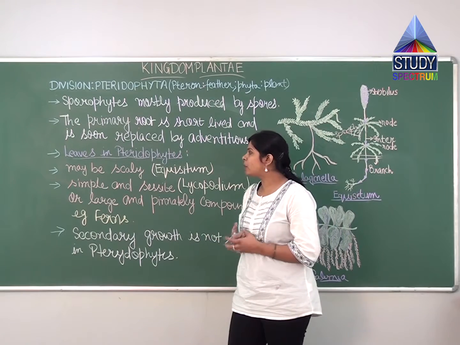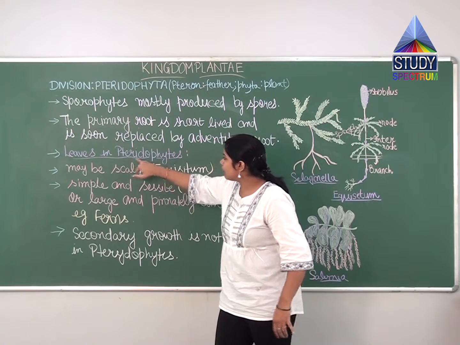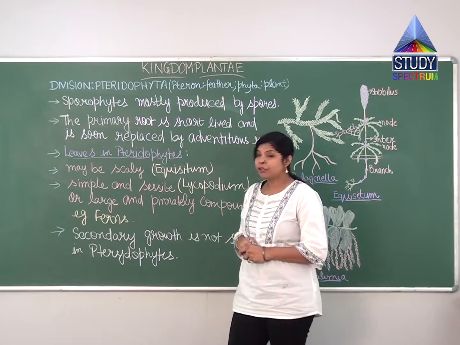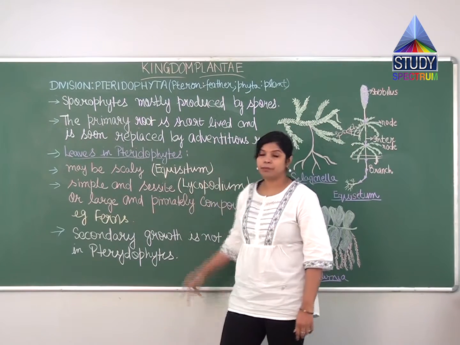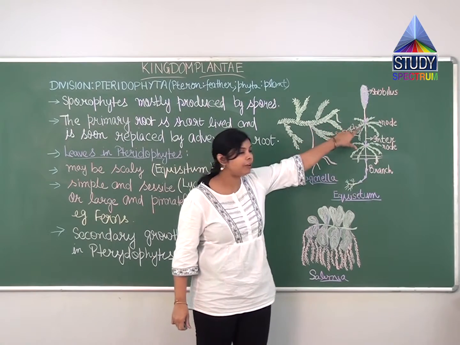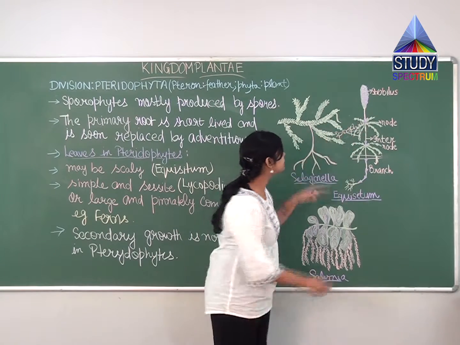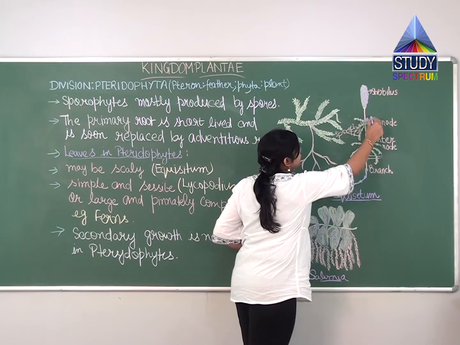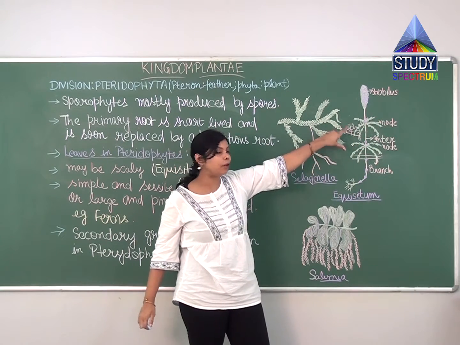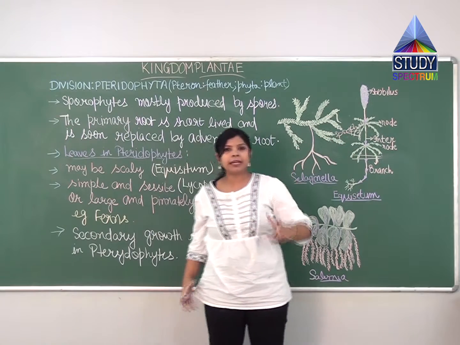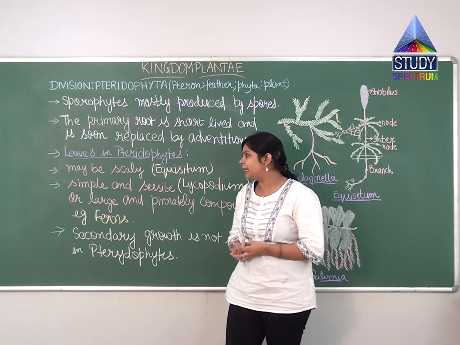Now if you talk about leaves in pteridophytes, they can be scaly. Example, Equisetum. If you see the structure of leaves in Equisetum, you can see that these are scaly leaves. Here we can also take the example of Cycas. So there are many pteridophytes which have scaly leaves.